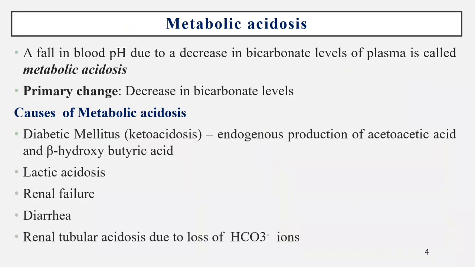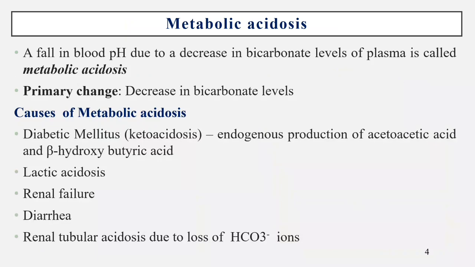In renal failure, the kidney may not be able to excrete acids in sufficient amounts, which leads to retention of acids in the body. Then diarrhea, and renal tubular acidosis, due to loss of bicarbonate ions. These are the causes of metabolic acidosis.